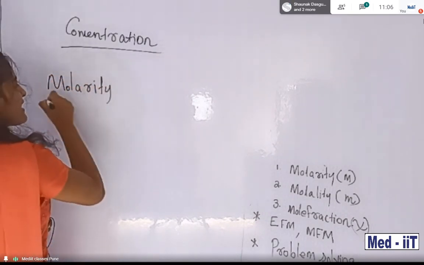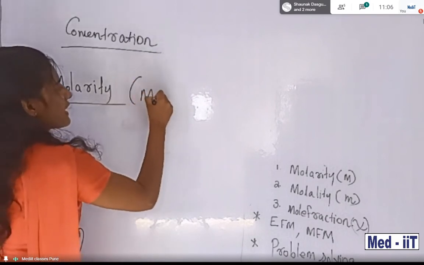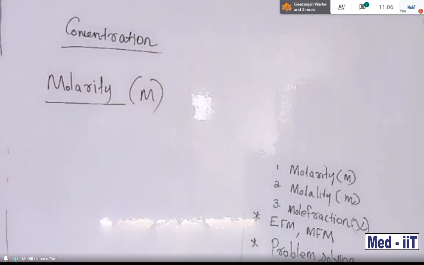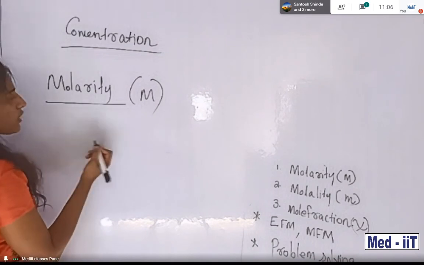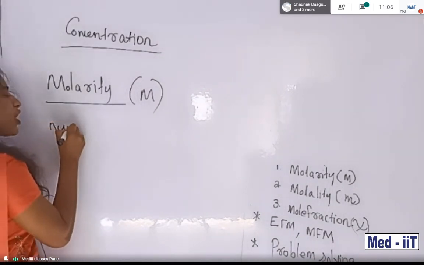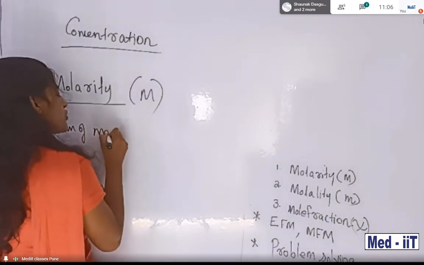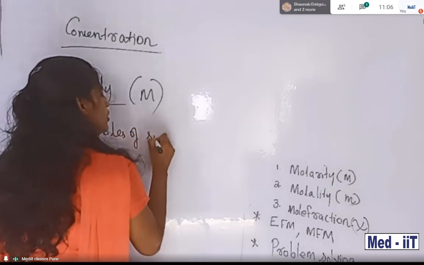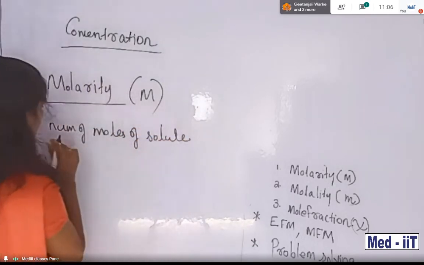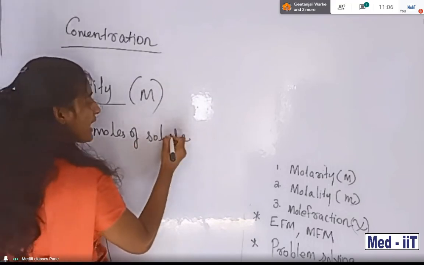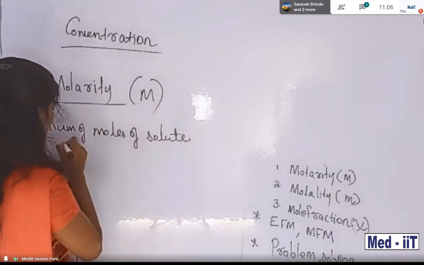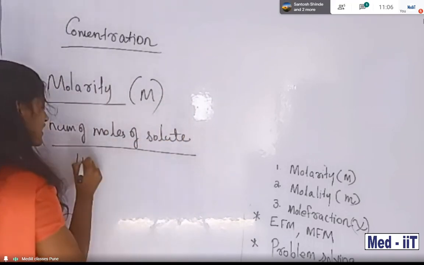Molarity is expressed by the capital letter M. What I told you: the number of moles of solute present per 1 liter of solution.